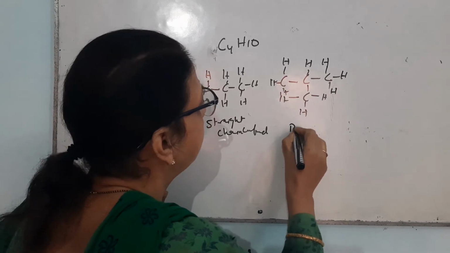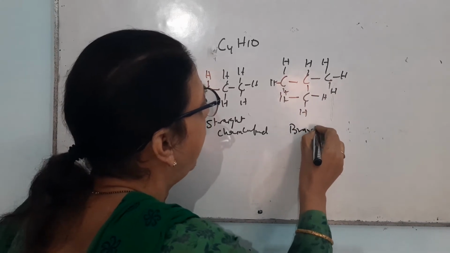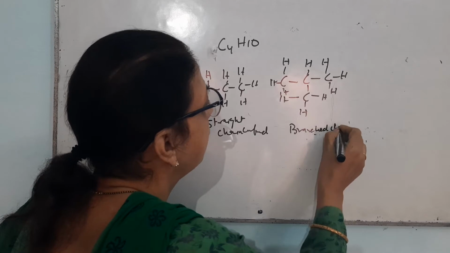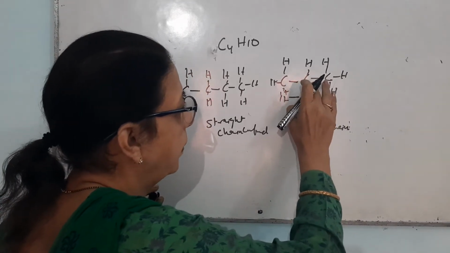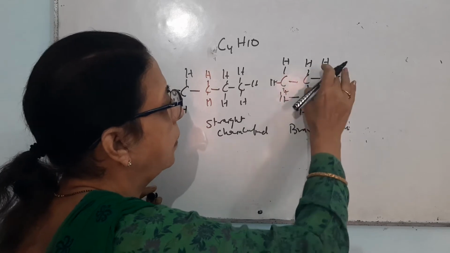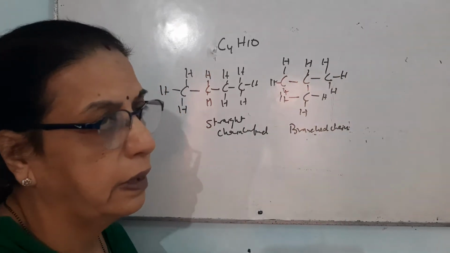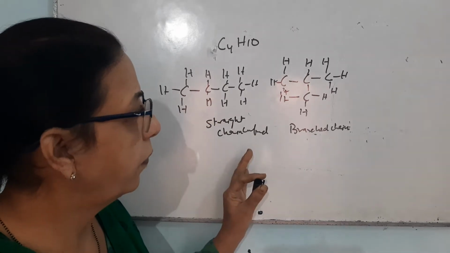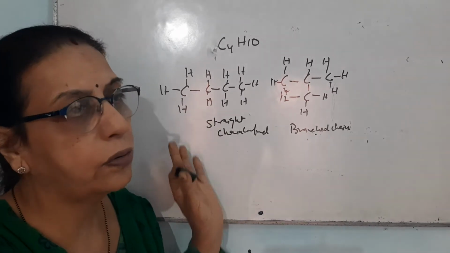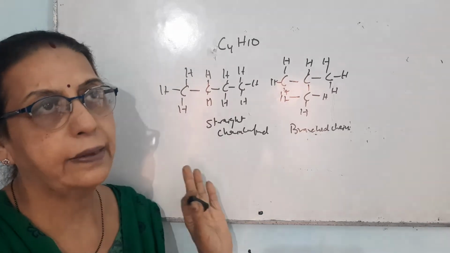This is known by the name of a branched chain compound. Just see, the one carbon is connected to 3 carbons. We can write this for pentane, for hexane, and for all other compounds like this.